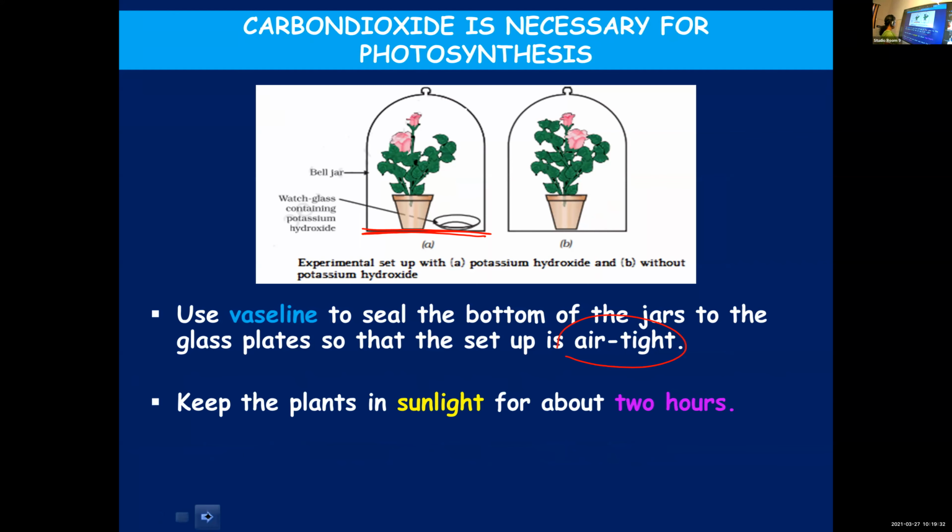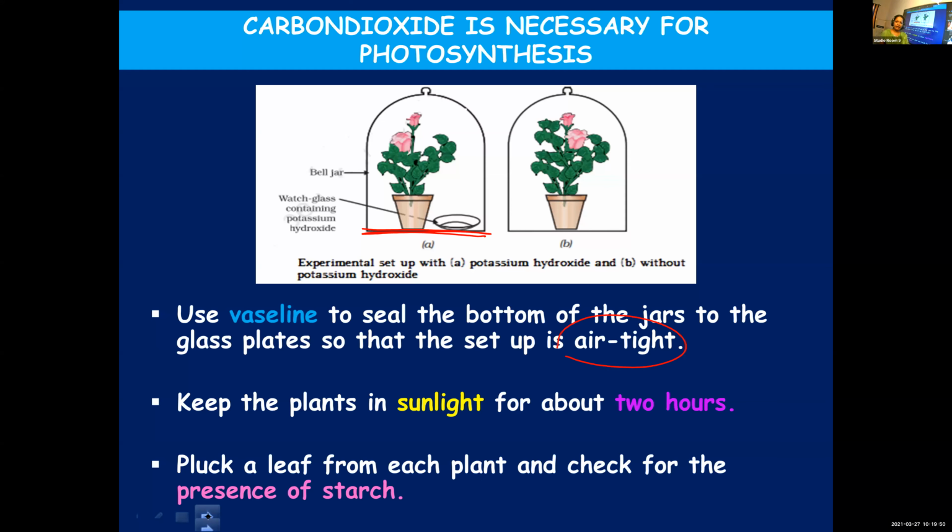Then you will pluck a leaf from both these plants, one leaf from potted plant A, another leaf from potted plant B, and you will perform the starch test. I'm not repeating the starch test again. Same way: boiling in water, boiling in alcohol, adding water to make it soft, and pouring iodine. Procedure is just the same. So I'll just mention that we are performing the starch test.